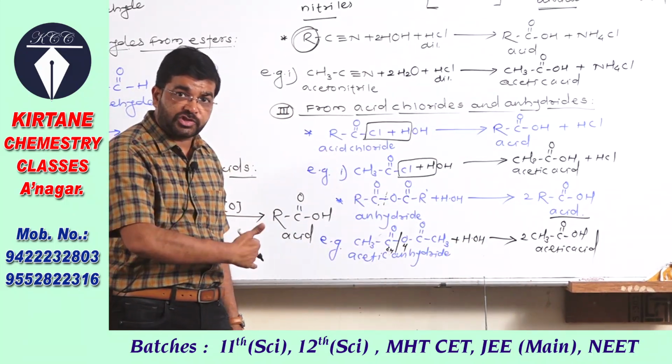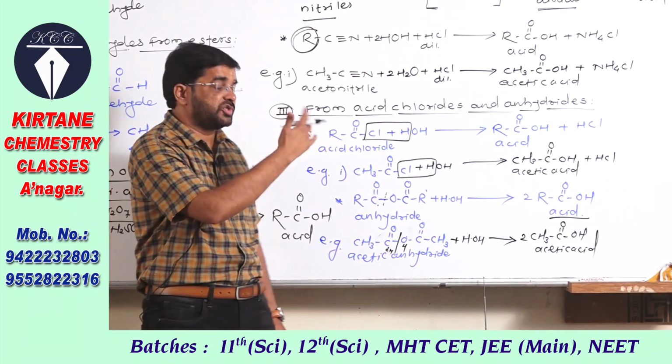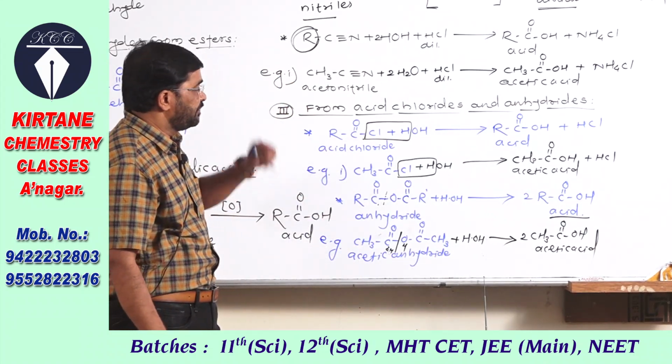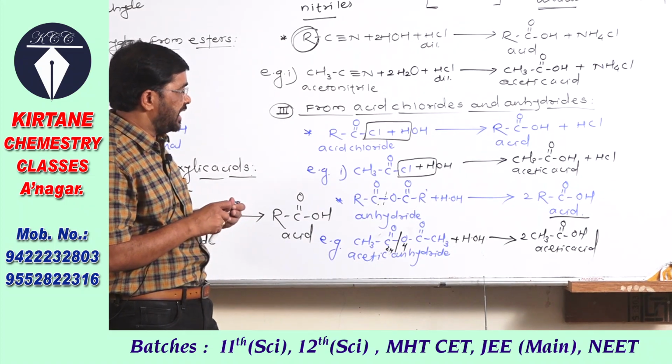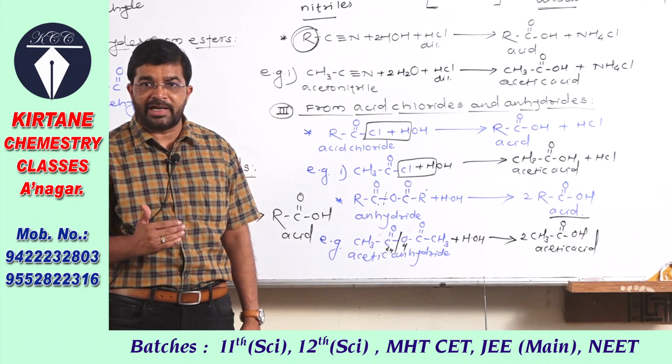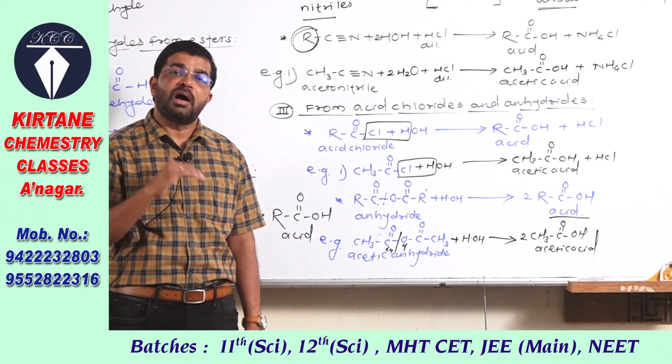Anhydride of propionic acid, if you take, on hydrolysis gives propanoic acid or propionic acid, and this is the preparation of carboxylic acid by hydrolysis of acid chloride and acid anhydrides.